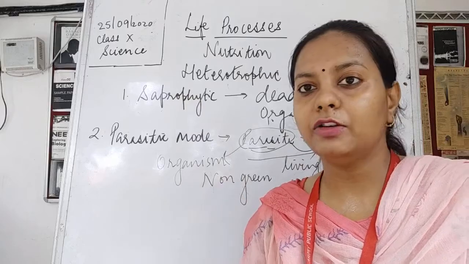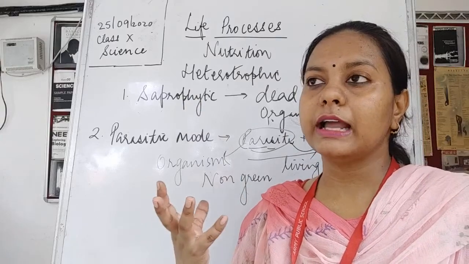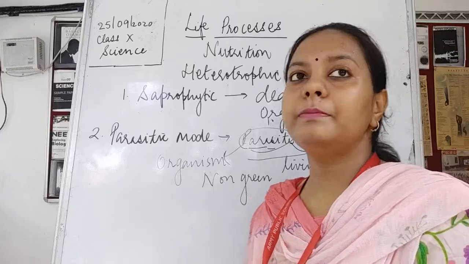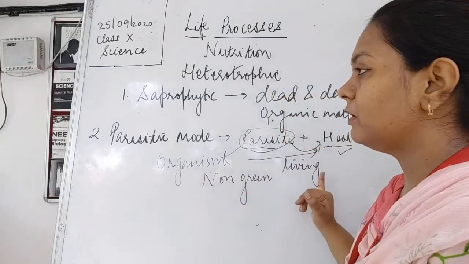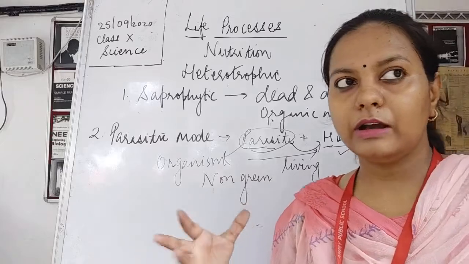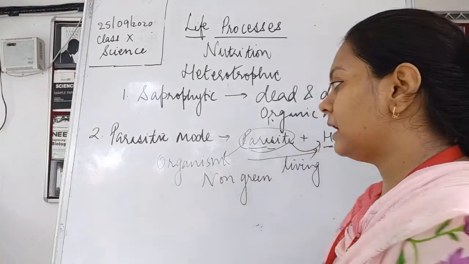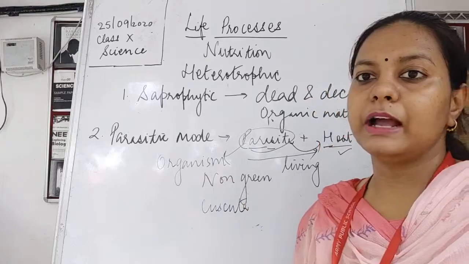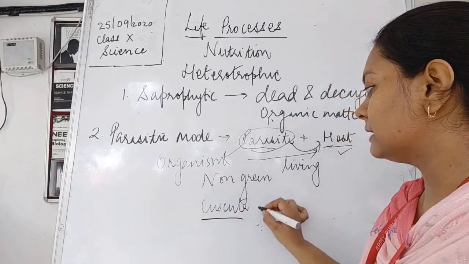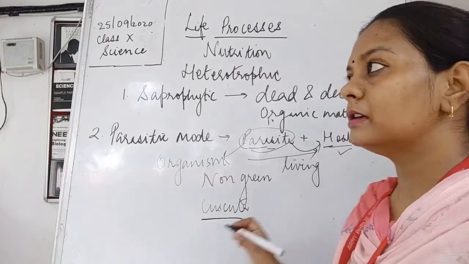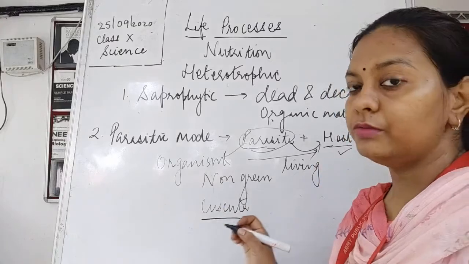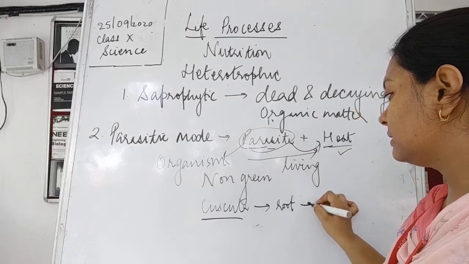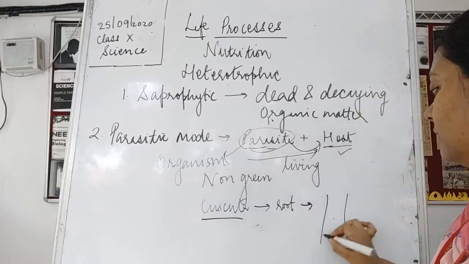As a result of the parasitic mode of nutrition, the organism sometimes dies. But in the case of plants, most of the time the parasites invade the body of a bigger organism. For example, there is a plant called Cuscuta. This is known as a parasitic plant. This plant has a special type of roots which go inside the big trees.